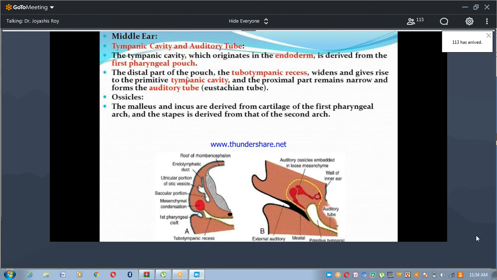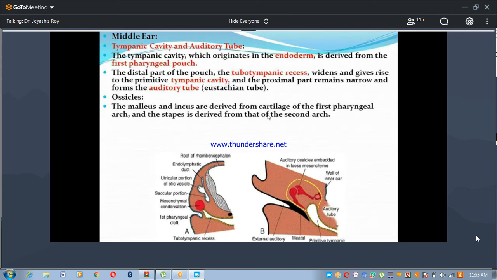Now the middle ear: the tympanic cavity and auditory tube. The tympanic cavity is endodermal in origin, derived from the first pharyngeal pouch. The distal part of the pouch, the tubotympanic recess, widens and gives rise to the primitive tympanic cavity, and the proximal part remains narrow and forms the auditory tube or eustachian tube. Here is the auditory tube and this is the primitive tympanic cavity.